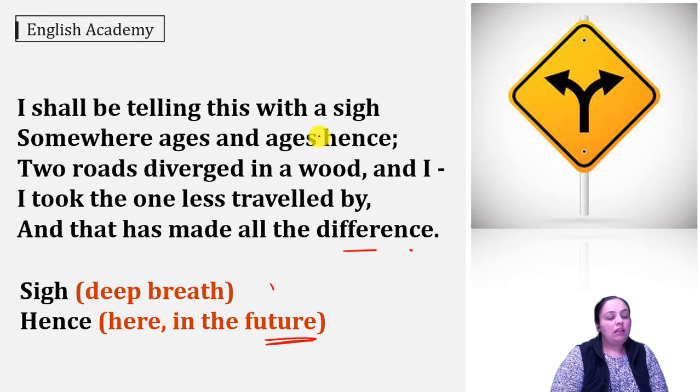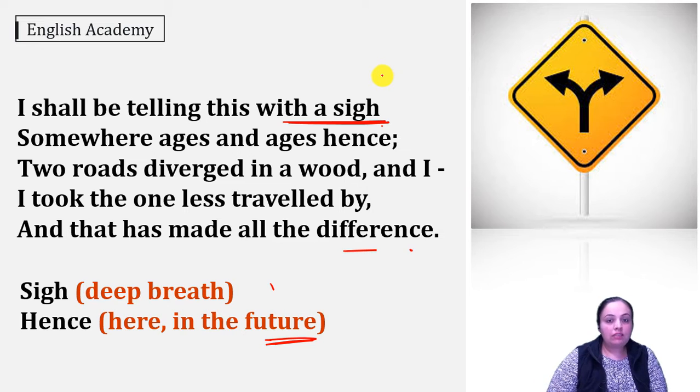So here the poet says that with a sigh means with a deep breath, and sigh indicates unhappiness. So perhaps in the future he will not be very happy with what he has become, and so he will say that once upon a time in the past I was at such a situation and I had to choose any one option, and the path that I chose, the second road that I took, has made me what I am. And he says that that has made all the difference.